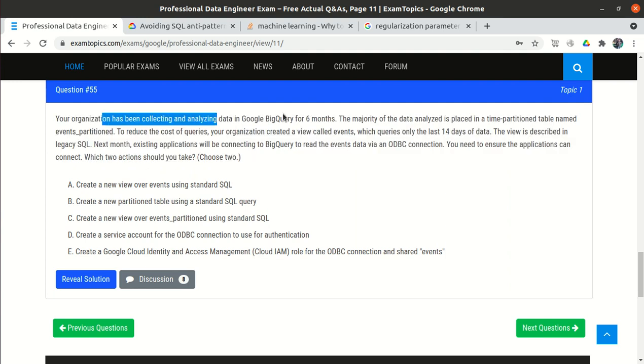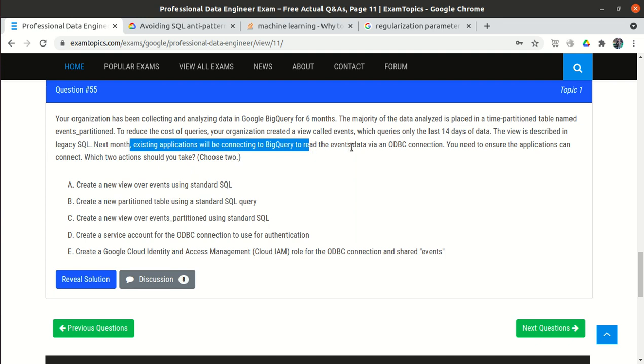I think the question is understandable, right? We are collecting data, analyzing it using Google BigQuery, and storing it in the time partition table, but to save cost we created a view that queries the last 14 days of data, and the view is described in legacy SQL. An existing application will try to connect to BigQuery via an ODBC connection. You need to ensure this application gets connected. So what should you take? We need to select two options.